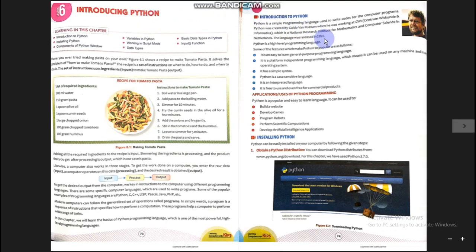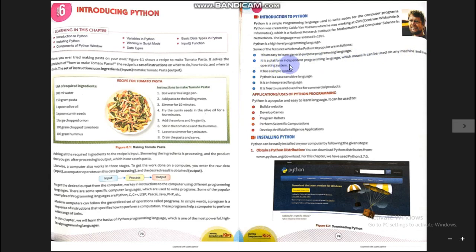Let us discuss some of its features. Some of the features which make Python so popular are as follows. It is an easy to learn general purpose programming language. It is a platform independent programming language, which means it can be used on any machine and in any operating system.